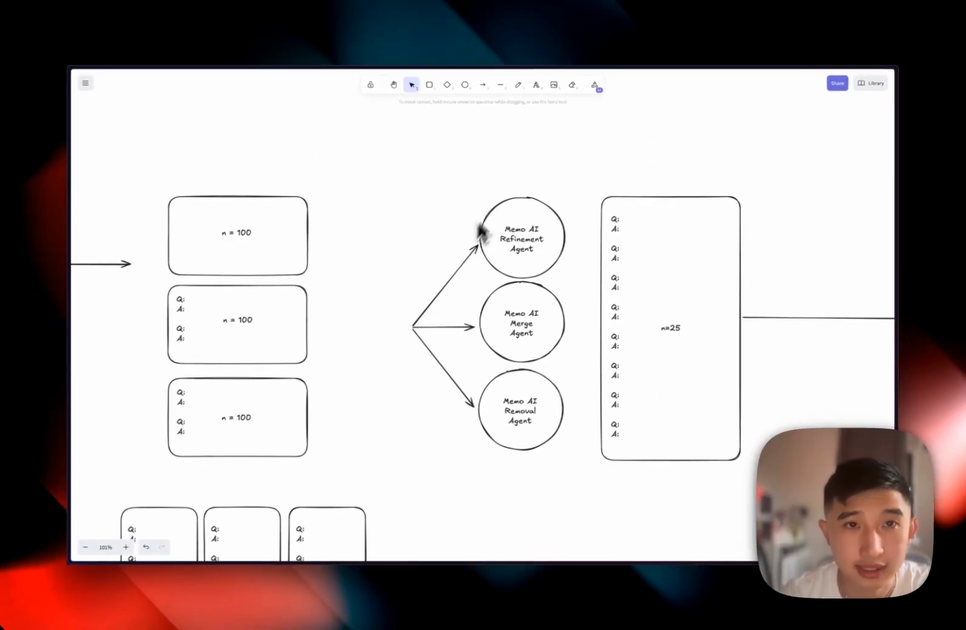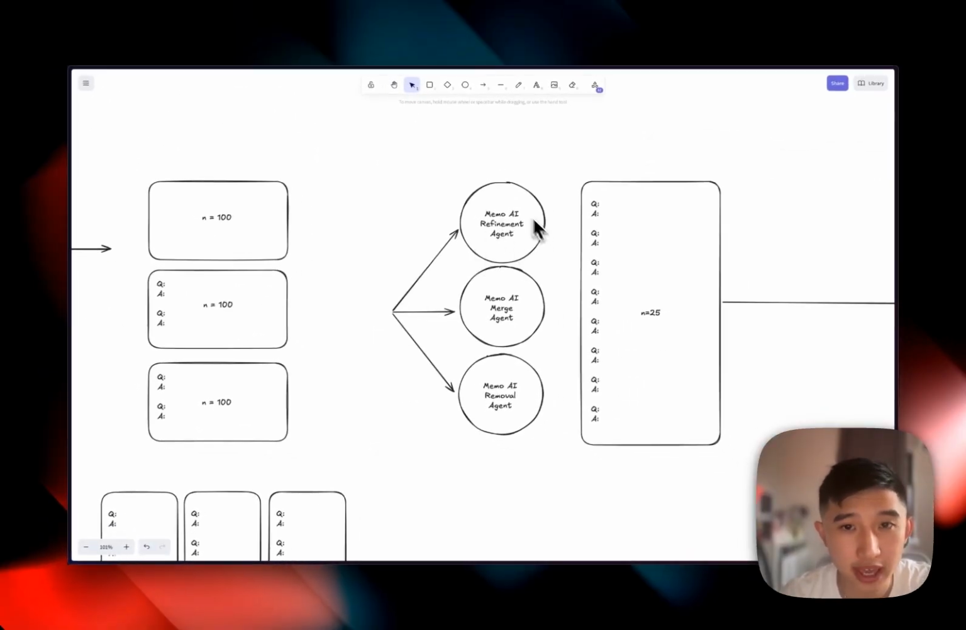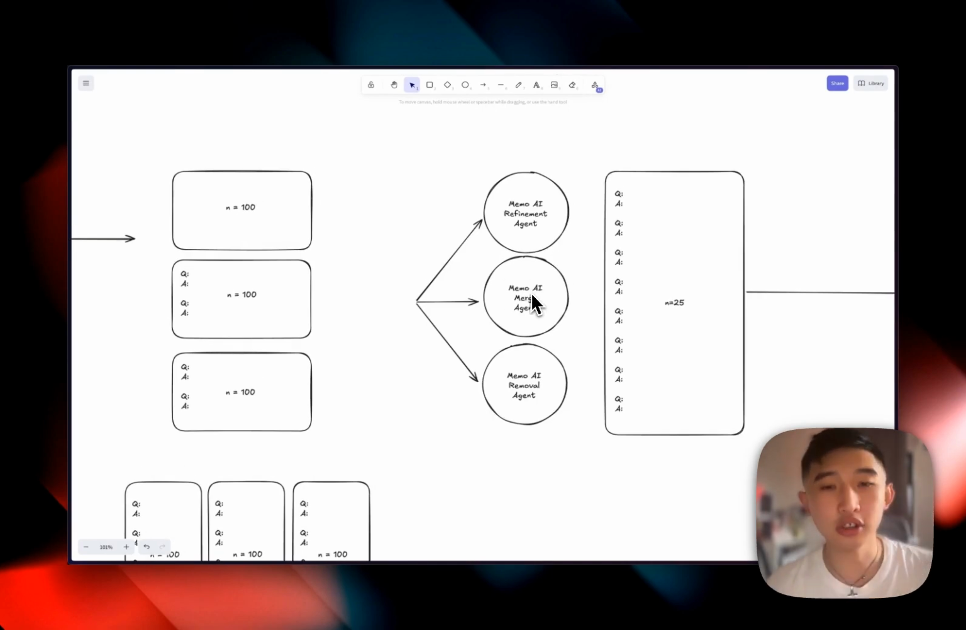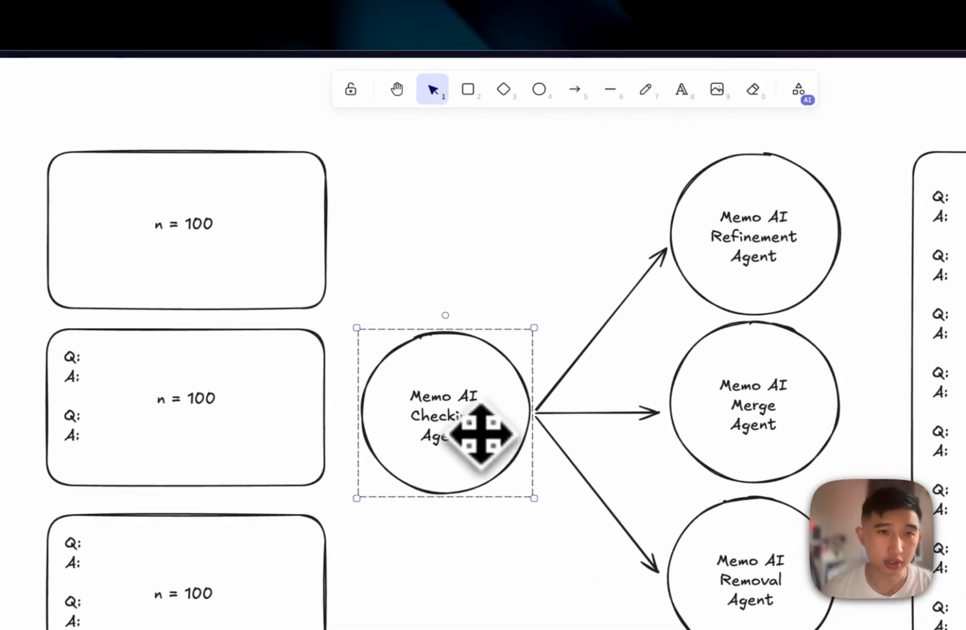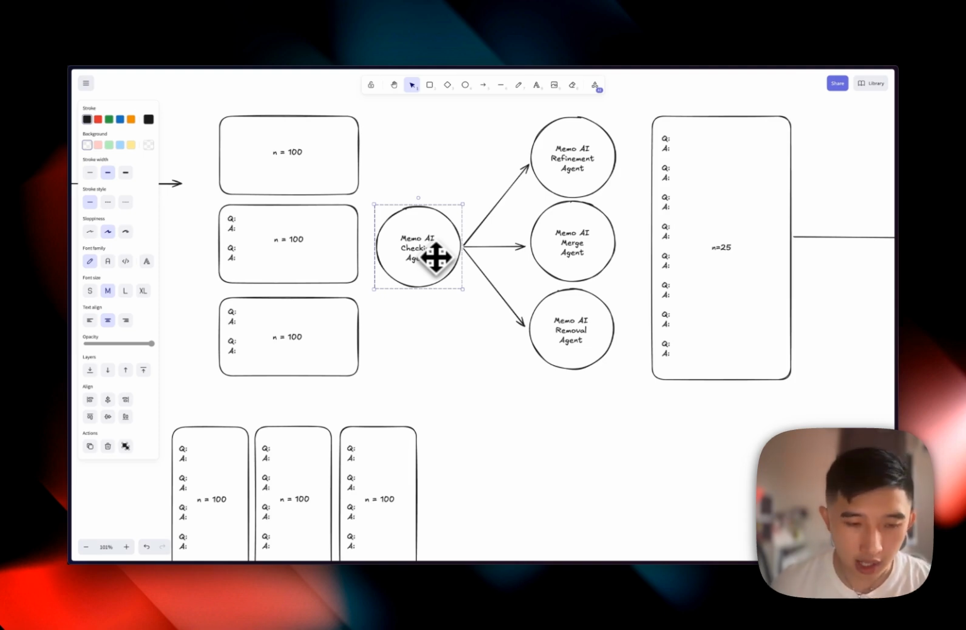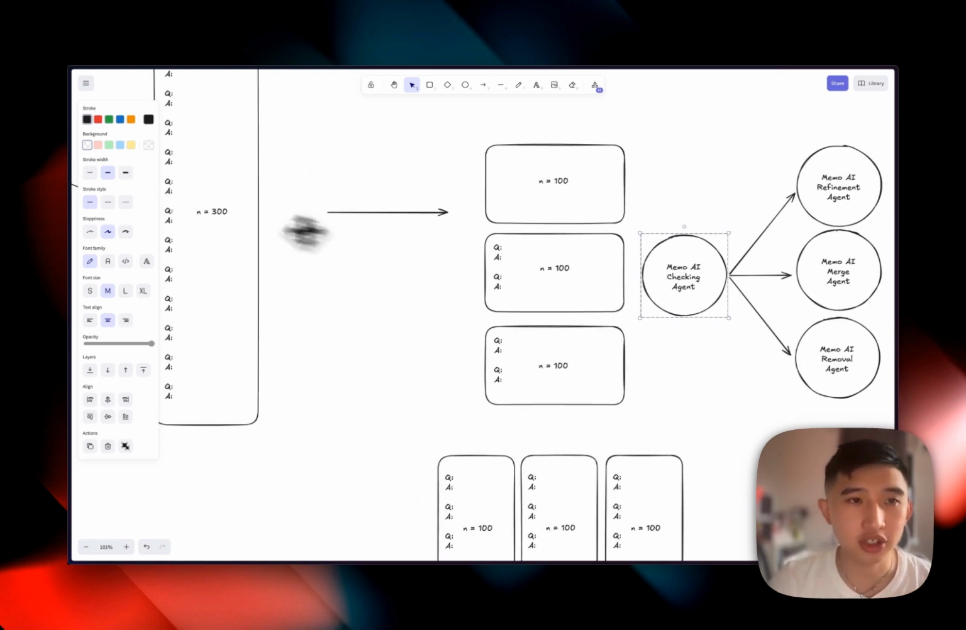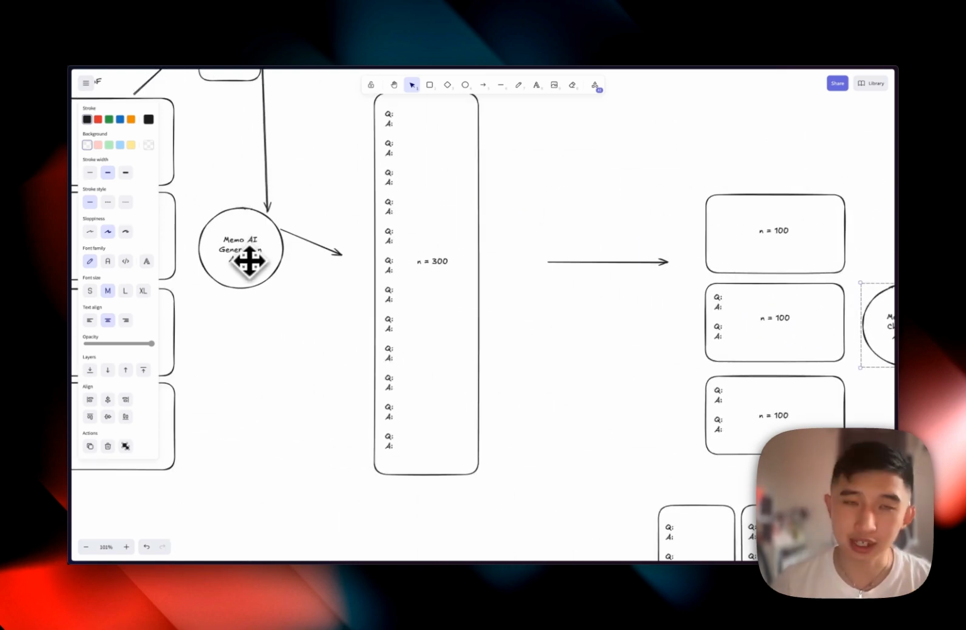These batches then get passed into the Memo AI refinement agents, the merge agents, and the removal agents. The checking agent will produce instructions or criticism of what cards can be merged, what cards can be refined, what cards can be removed. For example, we've seen flashcards where the generation would produce something it thinks is useful, let's say, who is this lecture taught by? But no way will we be tested on that in an exam, like recalling the specific lecture or the professor's name about that lecture.